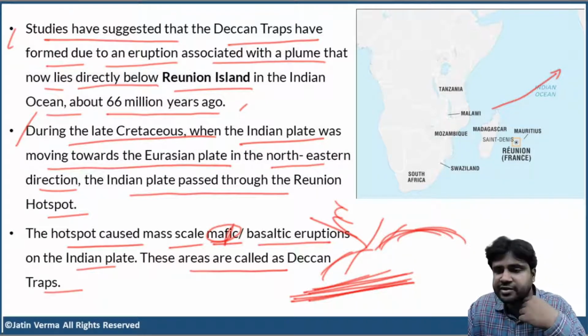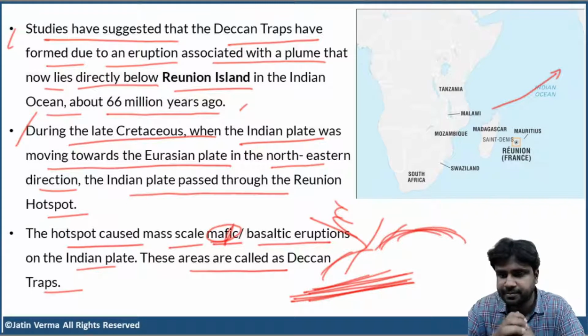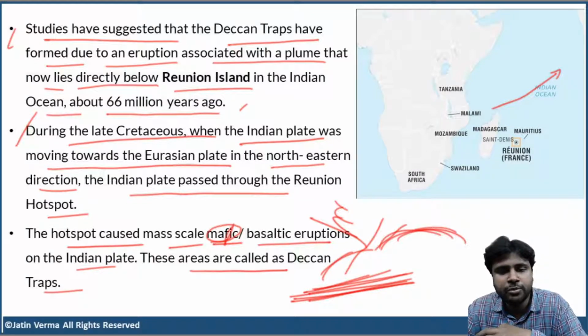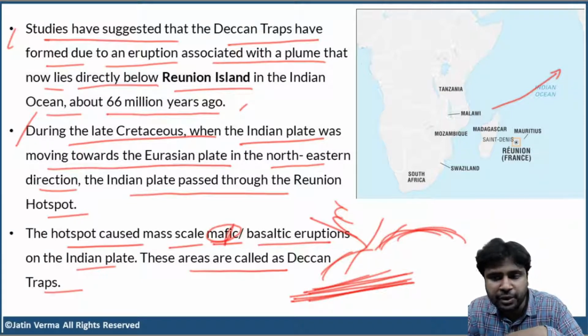So guys, did you get this? Any doubts anybody has? Mantle plumes, hotspot volcanism, we have discussed all those, right? So currently scientists say that the mantle plume is below the Reunion Island.